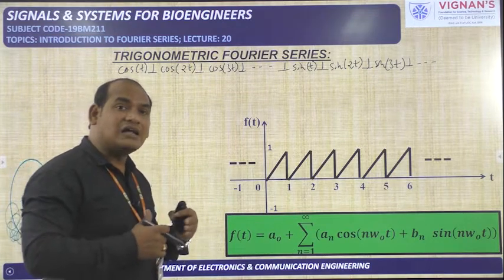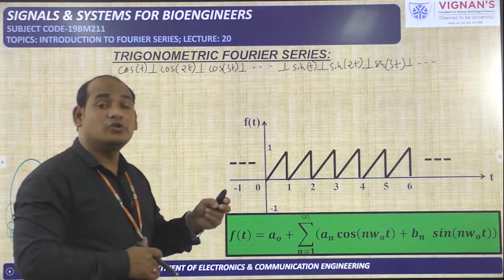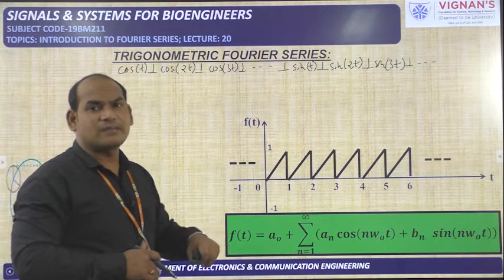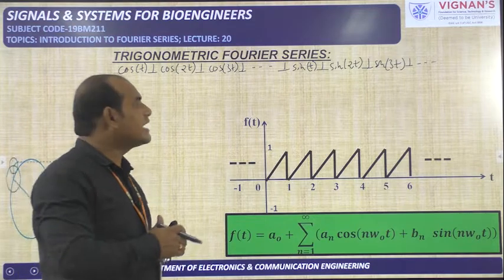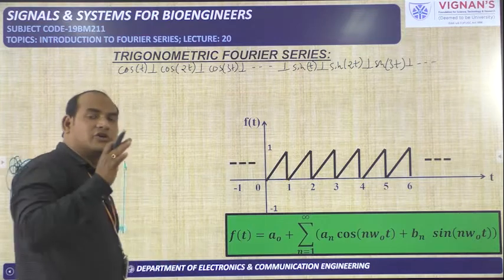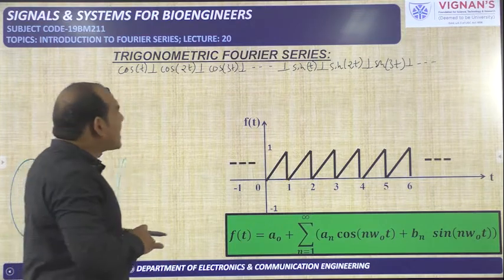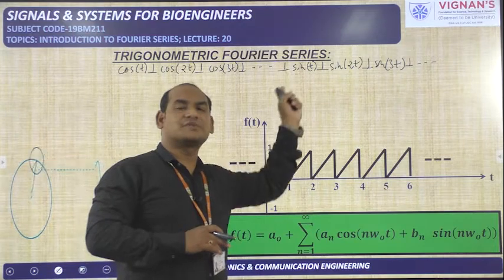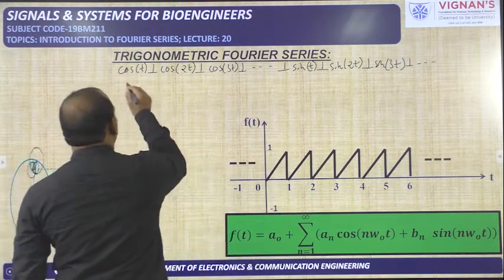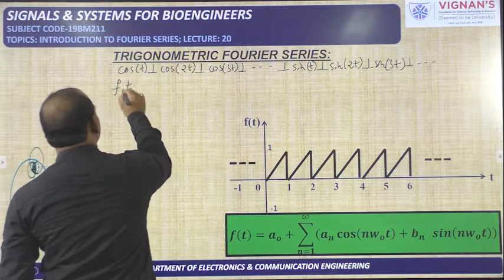Why do we need to take all three? Without missing any information of a bar, without missing any projection of a bar on the three axes, we need to take them completely. Like that, here also, in order to represent one periodic signal, we need to take all these terms. All these terms must be included. So for that purpose, for example, I am taking one f of t signal. This is the periodic signal.